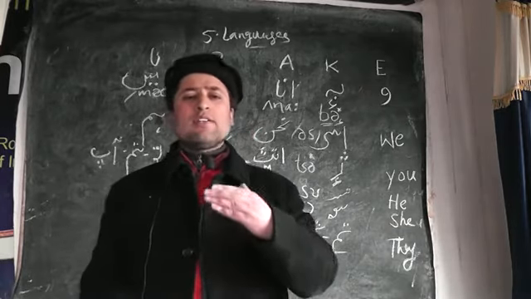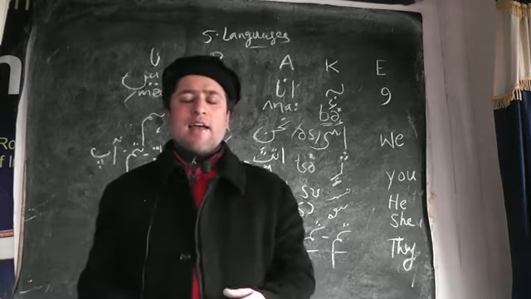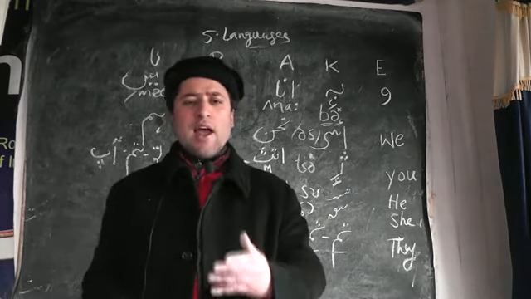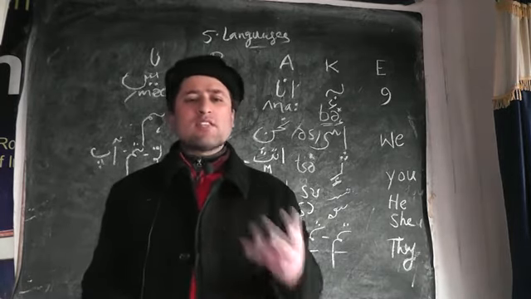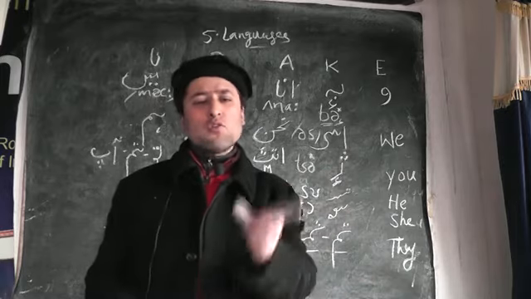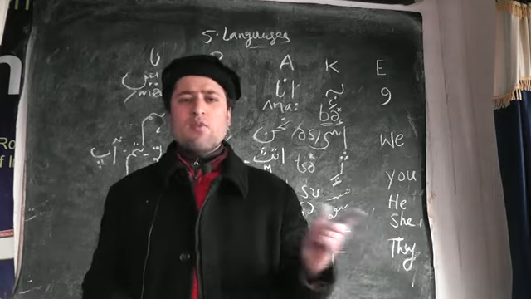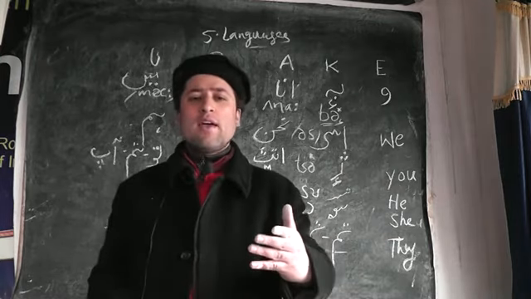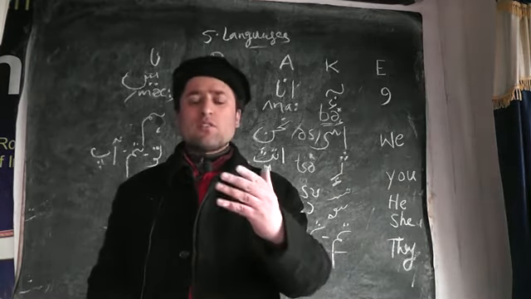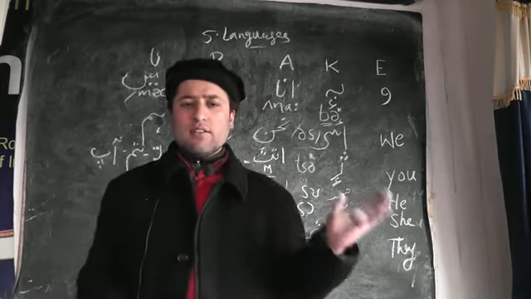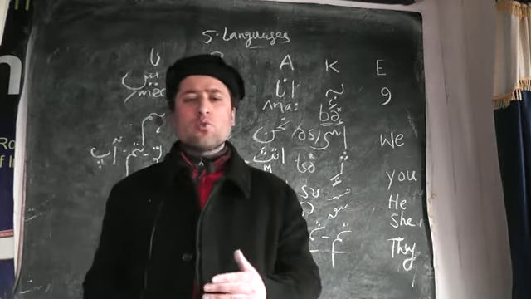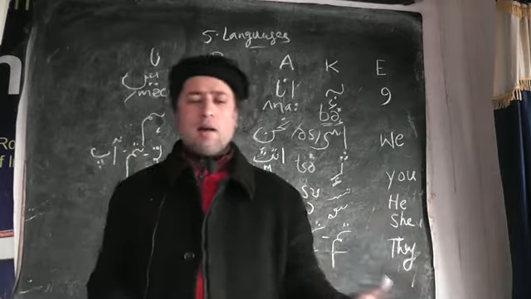Now we have the second person singular, and in English we have you, and in Kashmiri we have th for the singular, but both feminine and masculine th, and in Persian we have tu or shuma. Tu is for the singulars, and then in what we call Urdu we have tum, tu or aap.